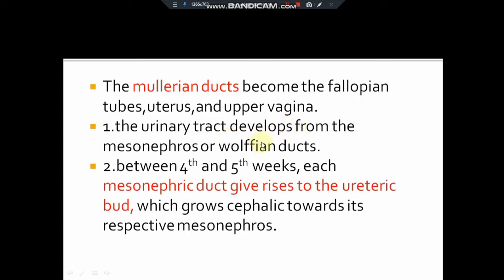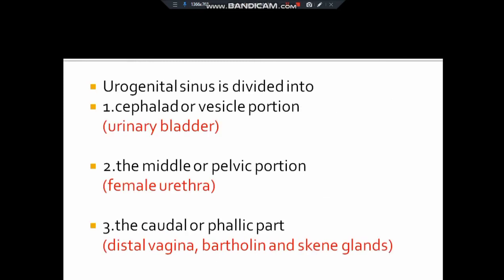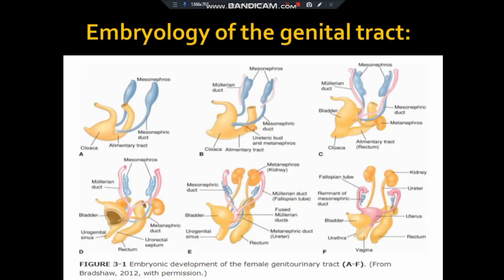First, the urinary tract develops from the mesonephros or Wolffian duct. During the fourth and fifth week, the mesonephric duct gives rise to the ureteric bud, and this ureteric bud lengthens and differentiates with the metanephros, which leads to the formation of the final kidney. The cloaca is the common opening which leads to the formation of the embryonic urinary, genital and alimentary tract. In the seventh week, it becomes divided by the urorectal septum to create the rectum as well as the urogenital sinus. The urogenital sinus is divided into the urinary bladder, female urethra, as well as the distal vagina.